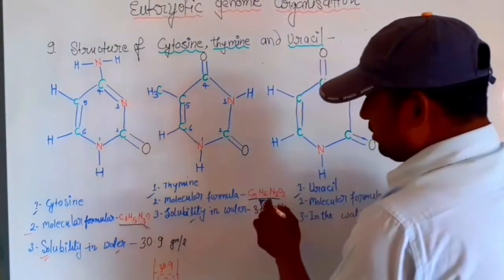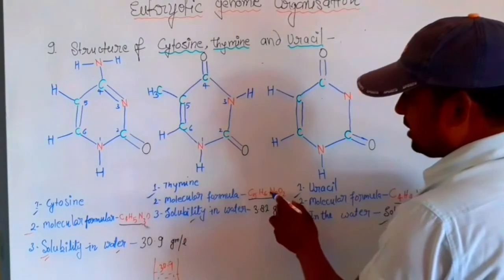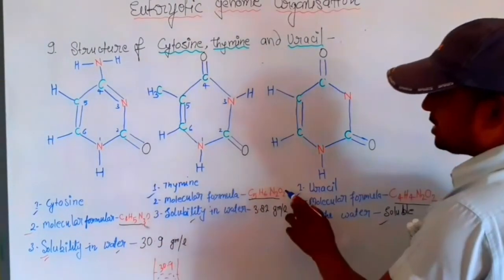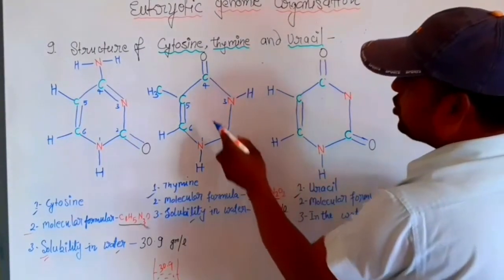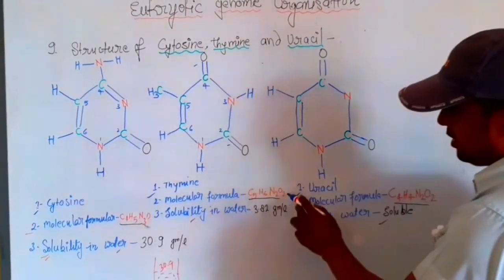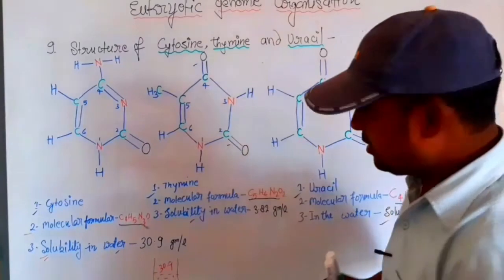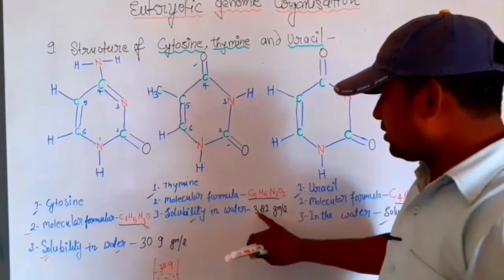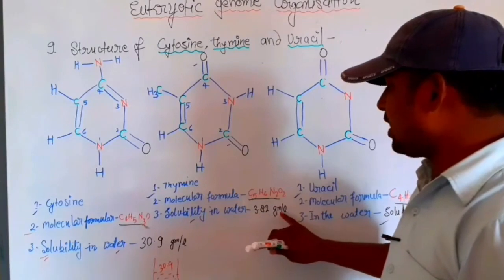So, C5H6, nitrogen is 2, at position numbers 1 and 3. Oxygen is 2, at position numbers 2 and 4. So that's complete. Solubility in water is 3.82 gram per liter.